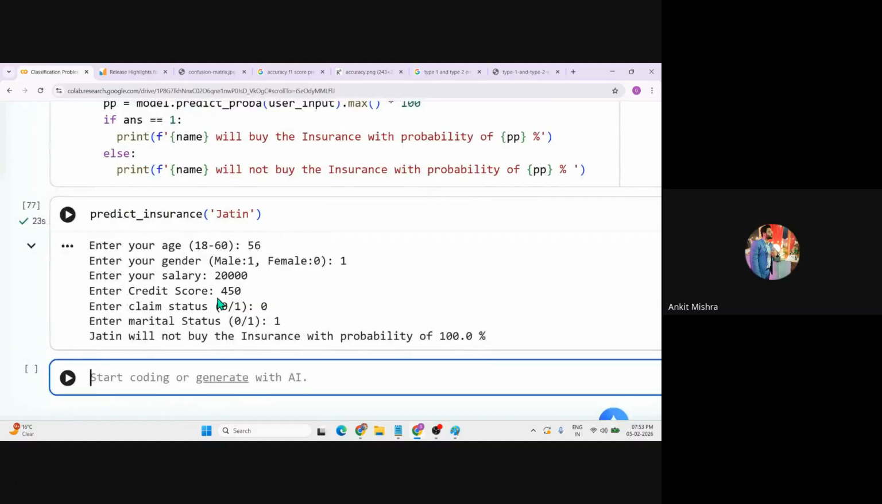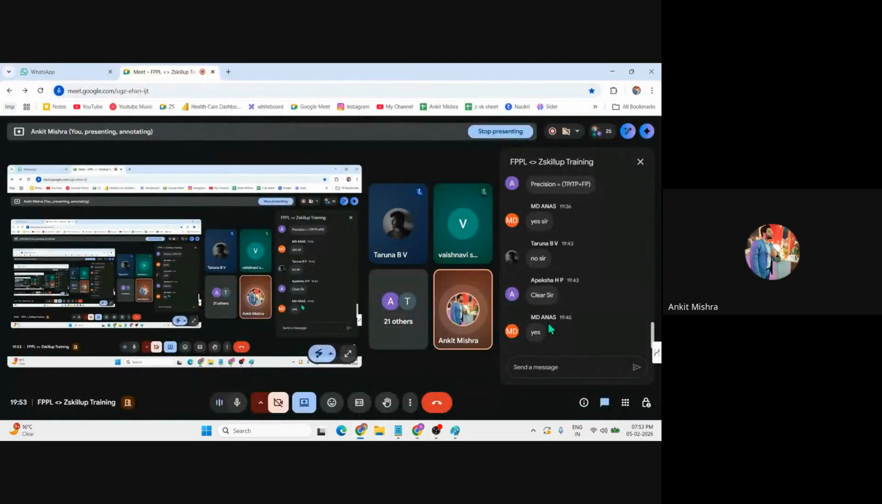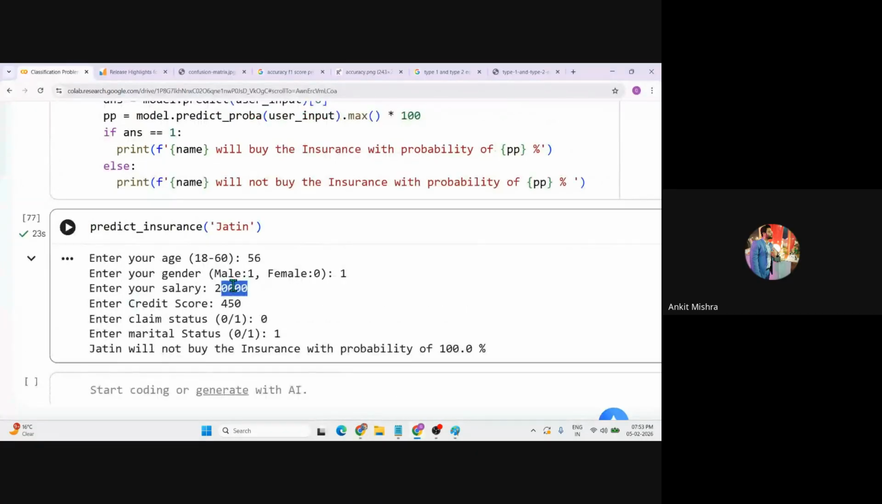Now what could be the possibility, guys, that we are getting Jatin will not buy the insurance? Just let me know, according to you, what could be the possibility? It could be the low credit score. It can be due to the low salary. Yes or no? Anas, Apeksha, Taruna, Vaishnavi, other candidates, just let me know. This could be the possibility, right? Due to the low salary and the low credit score, that is the reason Jatin will not buy the insurance.